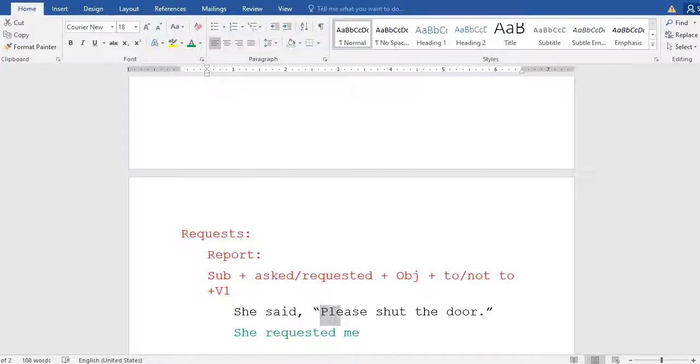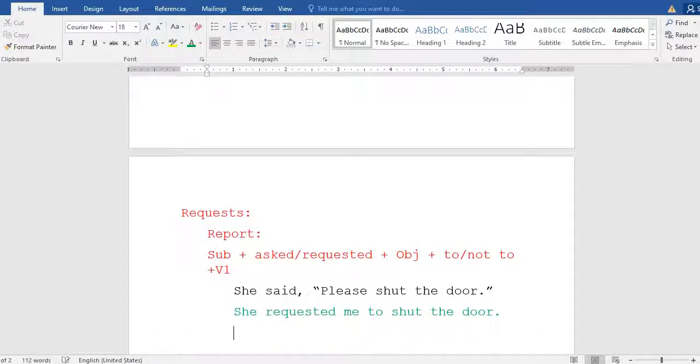Because of this please, there is requested, isn't it? I use it there because it is a request. So that is why the sentence shut the door is a positive sentence. So we have to use to shut the door. She requested me to shut the door. Okay, this is the way.